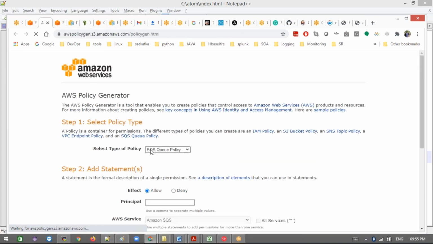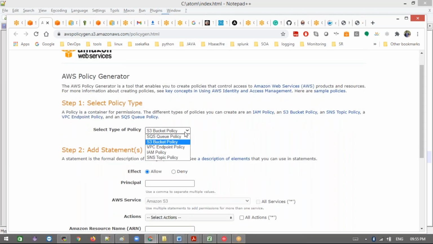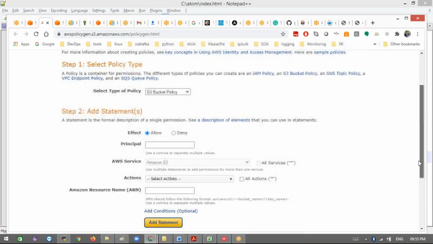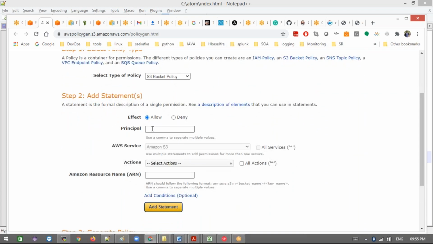Now select this, which one is the S3 bucket policy. I'm writing a policy here, because we don't have a policy yet. There are a couple of options: IAM policy, VPC endpoint policy, S3, SQS, and SNS topic policy. There are a couple of objects already given for us. Allow, and for the principal, let's give the star, so anyone can access the objects.